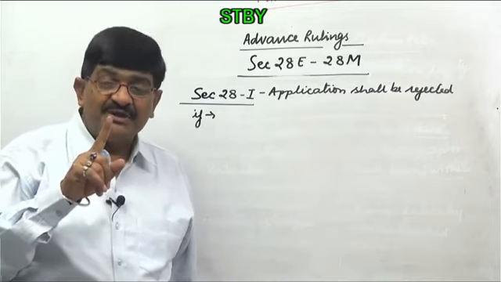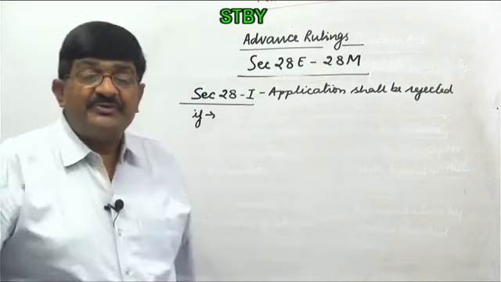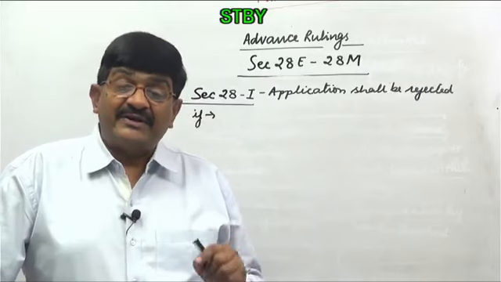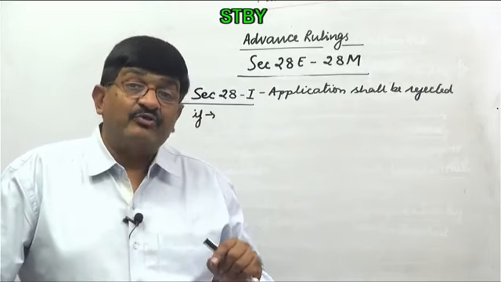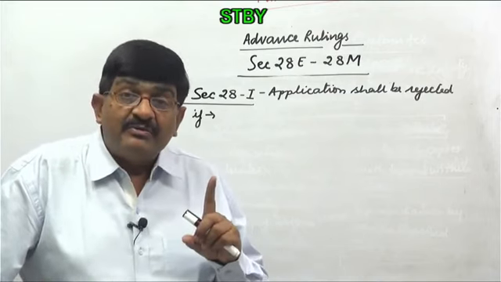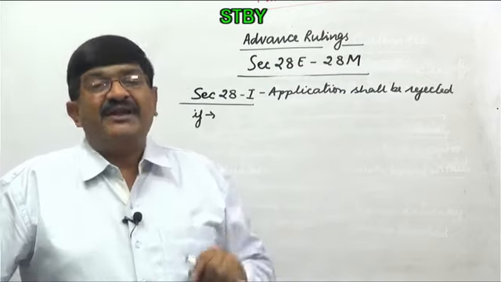First situation, the subject matter is already pending before the adjudicating authority. It means the taxable event has already taken place. So where the taxable event has already taken place, advance ruling authority cannot do anything. You know the applicant, the definition of advance ruling. We said before the taxable event takes place.